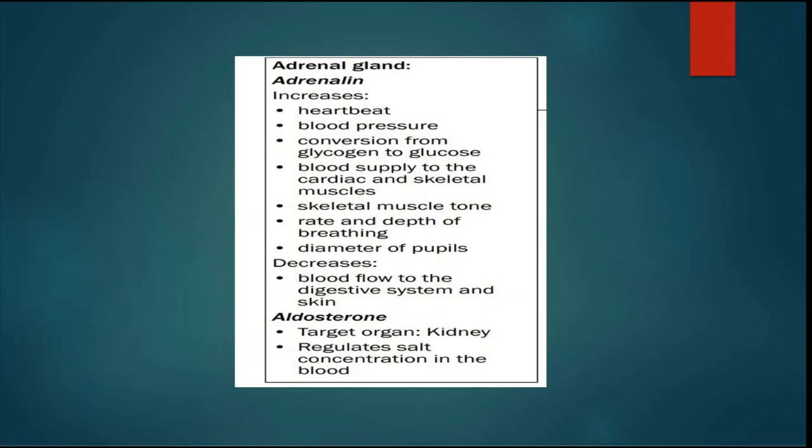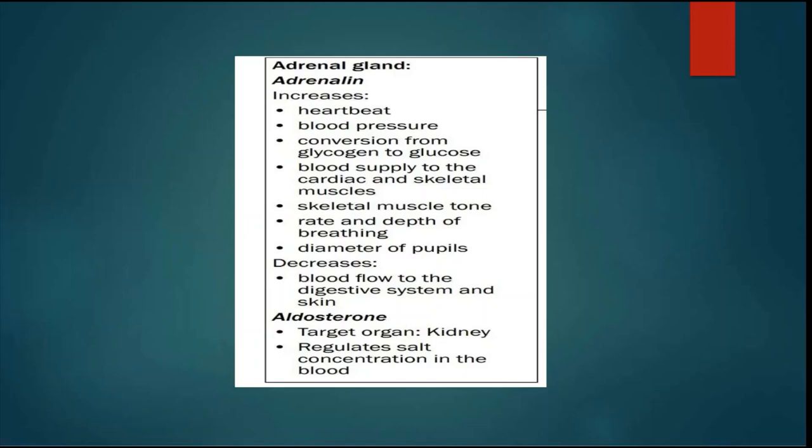So today we're going to talk about the adrenal gland, which secretes two hormones just like the pancreas. Remember, the pancreas secretes glucagon and insulin. Today we're going to talk about adrenaline and aldosterone. The adrenal gland secretes adrenaline and aldosterone. So let's first look at adrenaline.